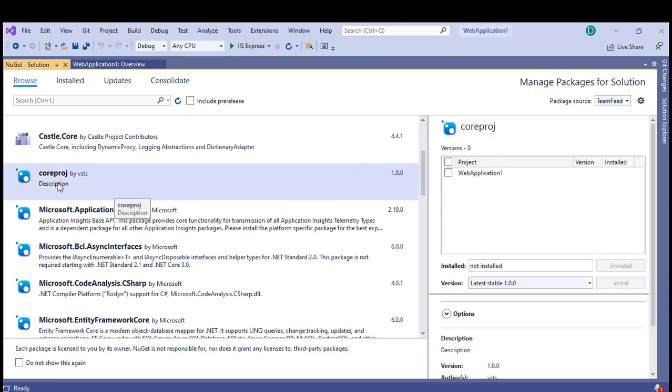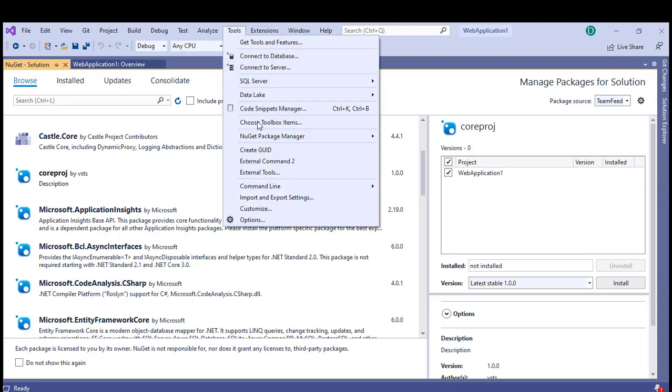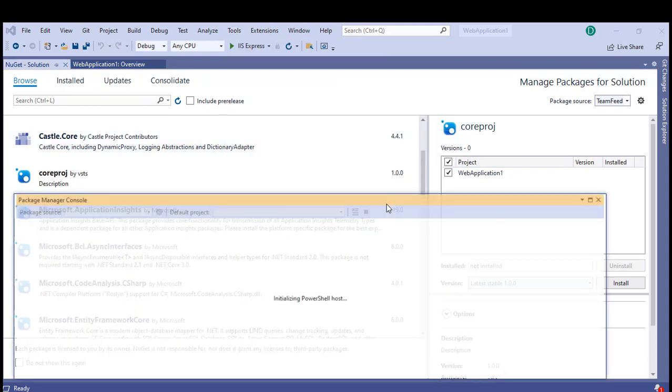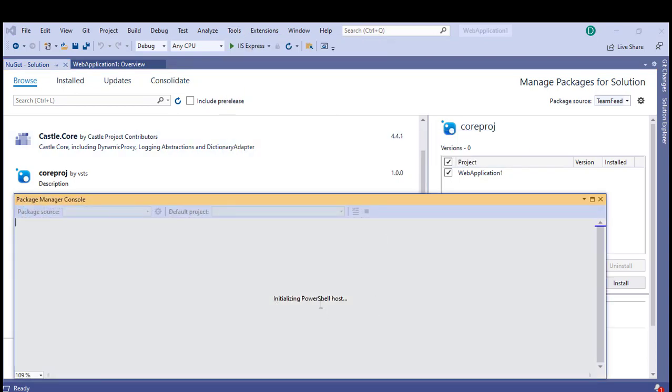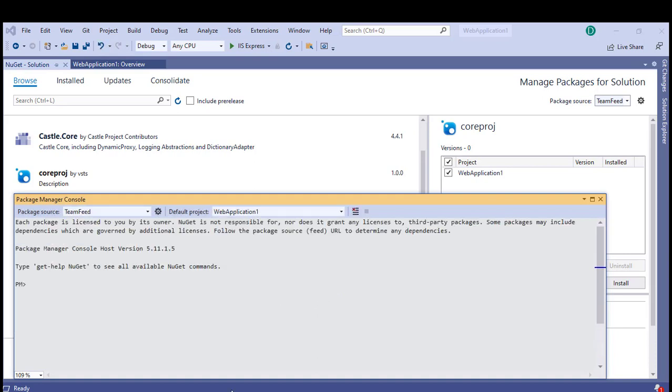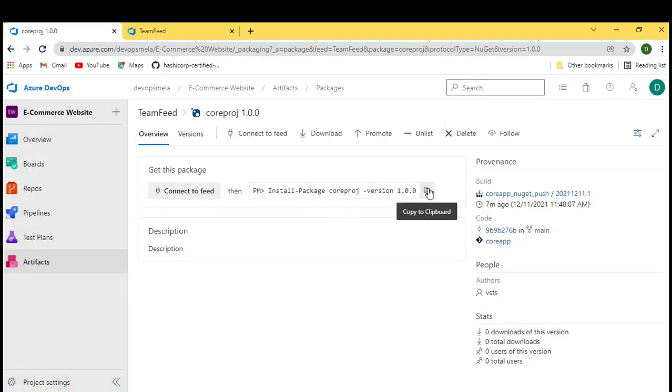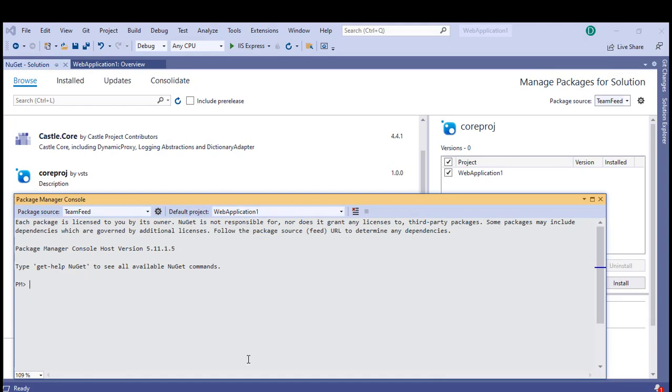If I want to install this package, this is a core proj. I'll just have to select this and install it, and this will get installed to this particular solution file. This is one way. The other way is you can go in tools, NuGet package manager, look for package manager console, click on it. It will open a PowerShell host for you. And in this PowerShell host, you can run this particular command. So this will install the core proj dependency for you from the private feed.